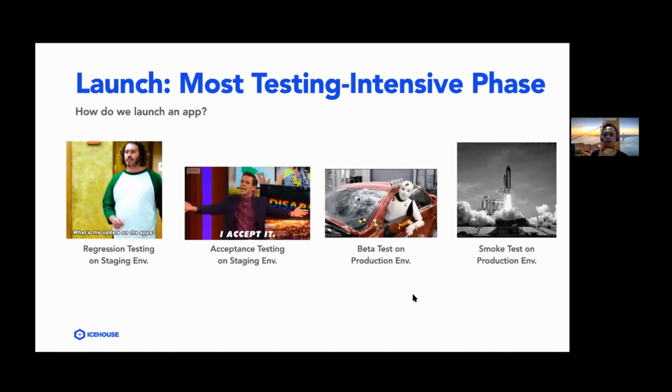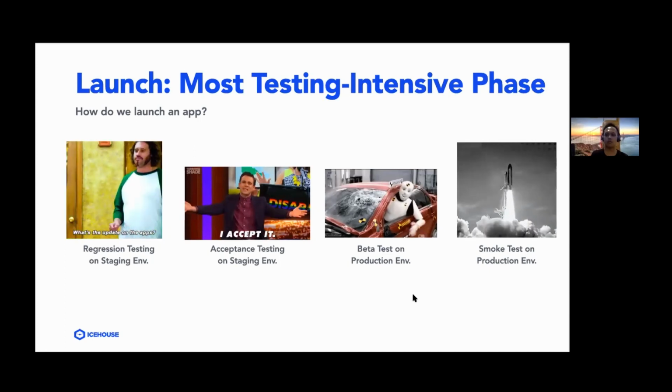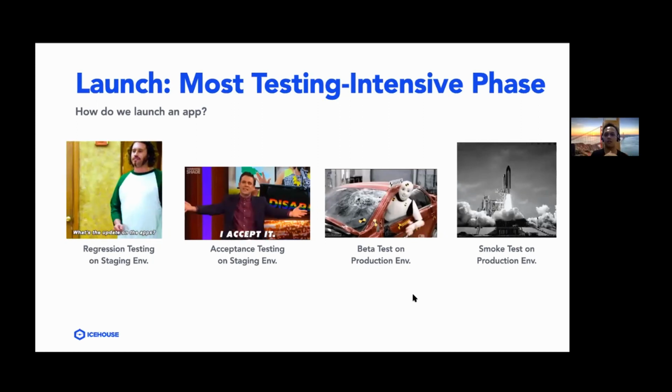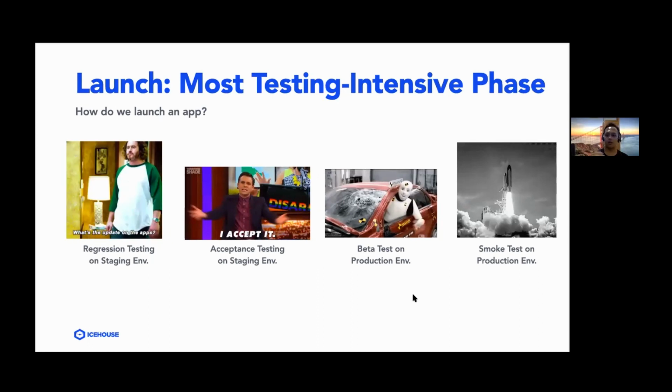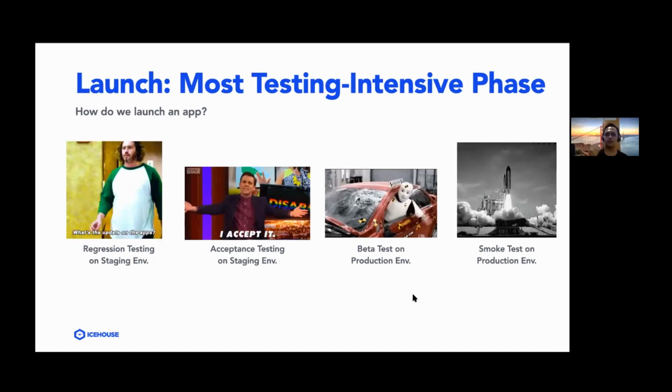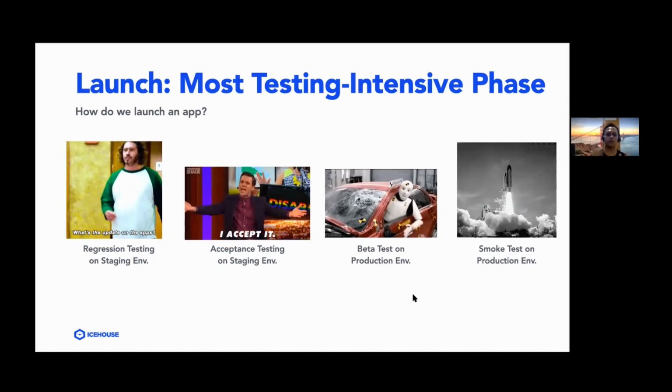And if there aren't really any major issues found in smoke testing, then we can consider that the testing phases within the deployment phase is actually done. But the deployment itself isn't really done yet, because after this, we usually need to monitor the production environment for the next 3 days or up to a week.